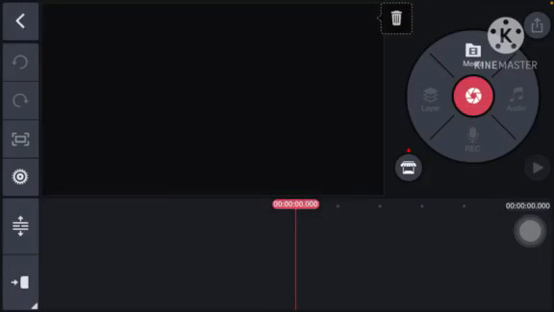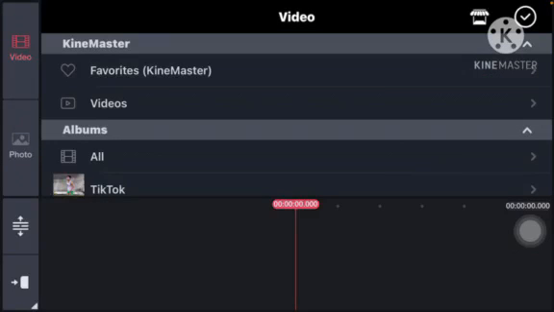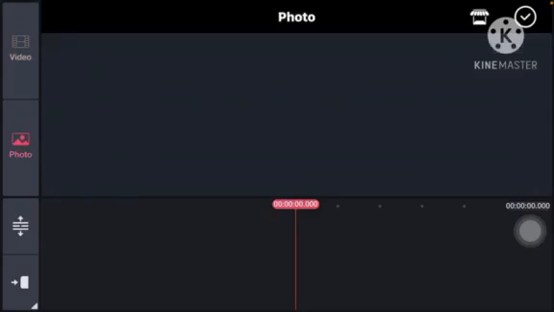There you go. Now if you don't have any background images, you can go to Google Chrome, search free images like white background or any colors, and then you can simply download it and save it to your phone. So I already downloaded my background images, so let's go to media, and then from here photos.